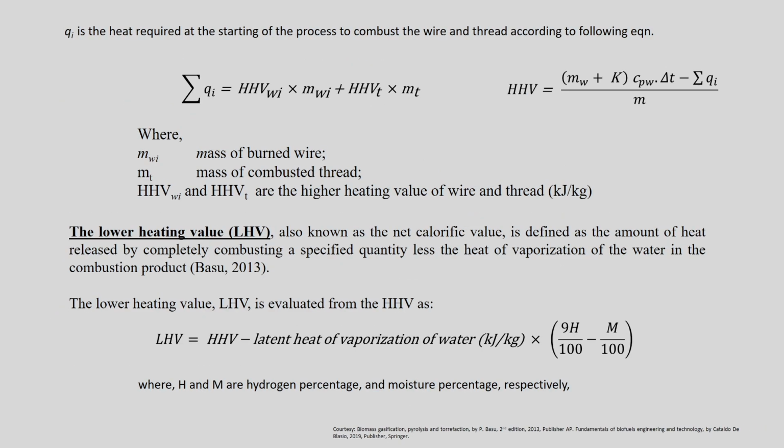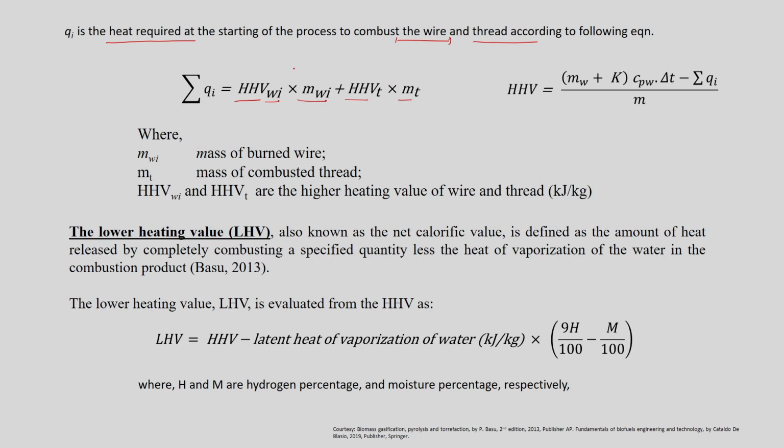Qi is the heat required at the starting of the process to combust the wire and the thread used in the analysis, according to the following equation: the summation of Qi is the HHV value of the wire times the mass of the combusted, or burned, wire, plus the HHV of the thread times the mass of the combusted thread.